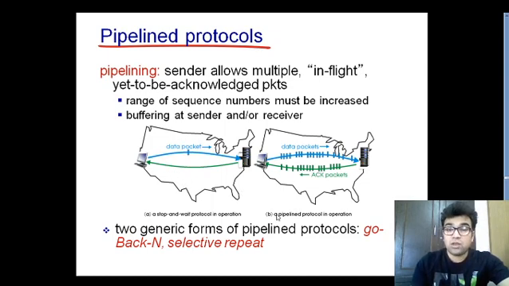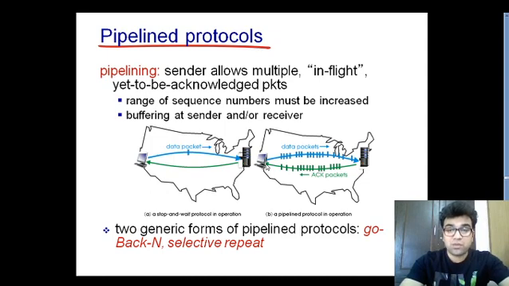And if you see the new protocol with the concept of pipelined protocol in operation, you can see the sender keeps on sending the packets without waiting for the acknowledgement. So this is the concept of pipelining, in which the sender can send a number of packets without waiting for the acknowledgement from the receiving side. And once that number of packets are sent from the sending side, then the sender can wait for the acknowledgement.